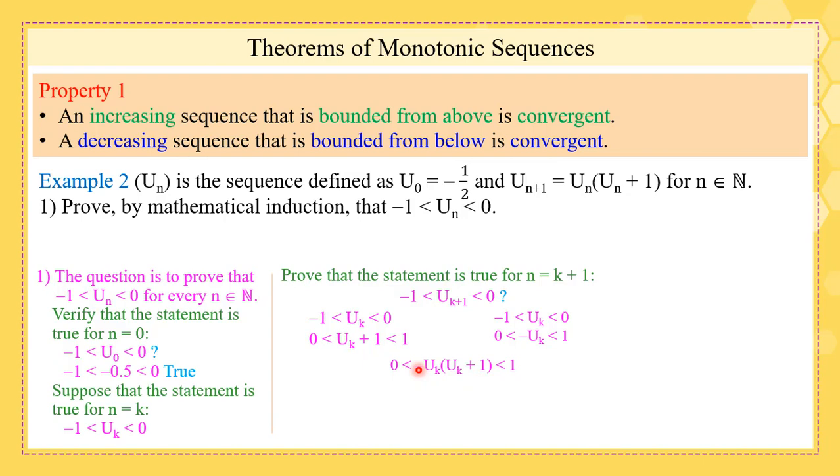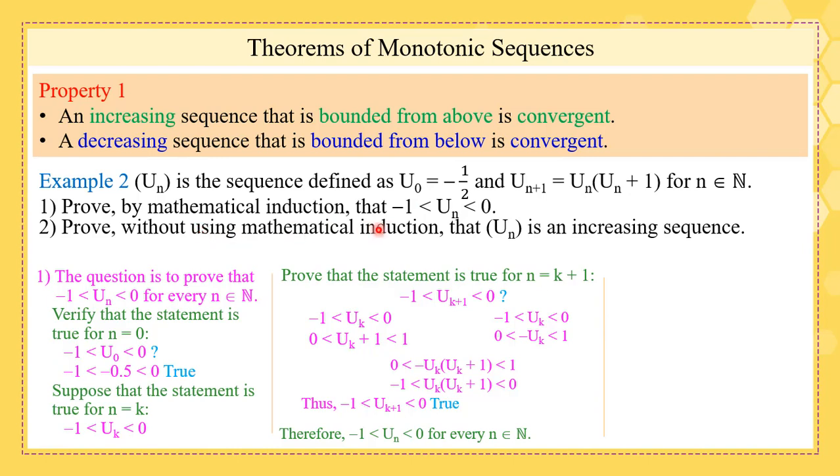We need it without this minus, so we go back multiplying by a minus and flipping the boundaries. We get this quantity is between -1 and 0. Remember, this quantity is the same as that one by replacing n by k, so we get uk plus 1 is between -1 and 0. This is true. Therefore, un is between -1 and 0. So far, we know that un is bounded from above by 0 and bounded from below by -1.